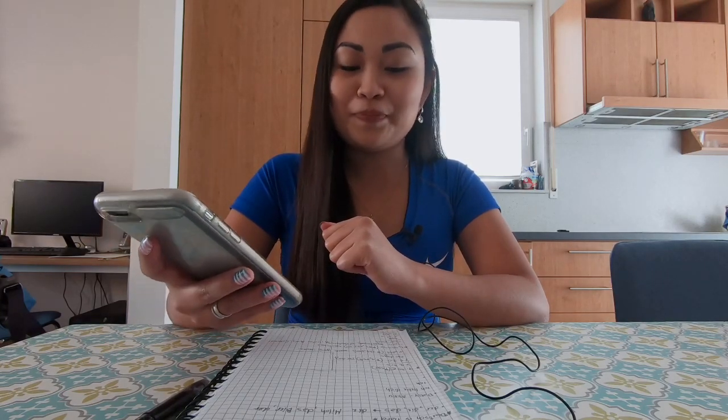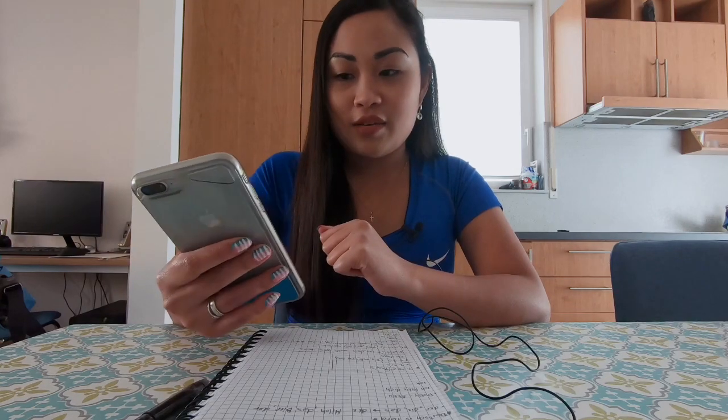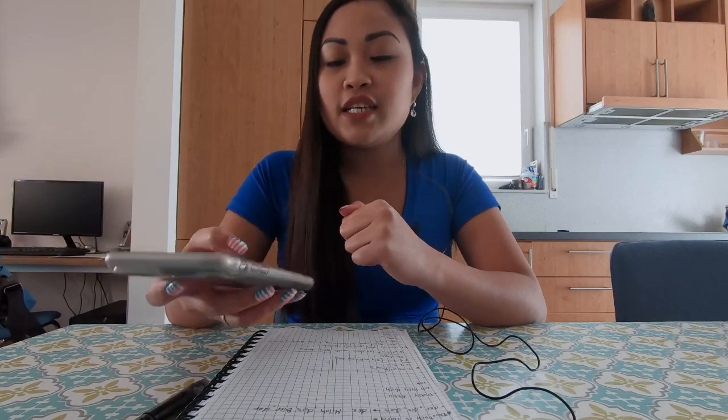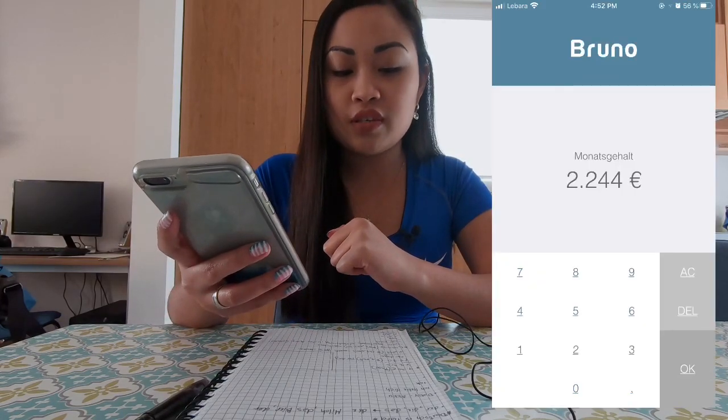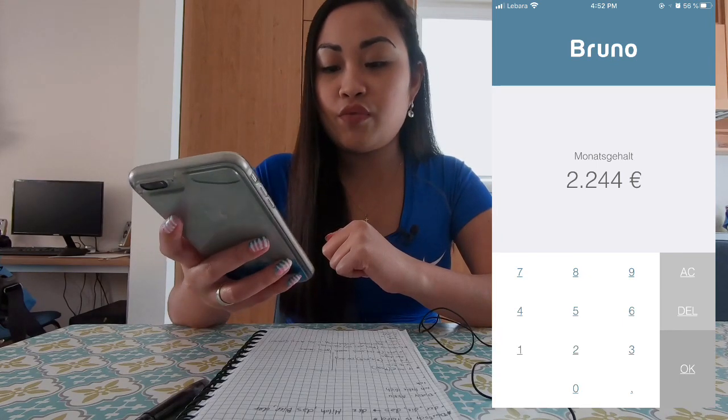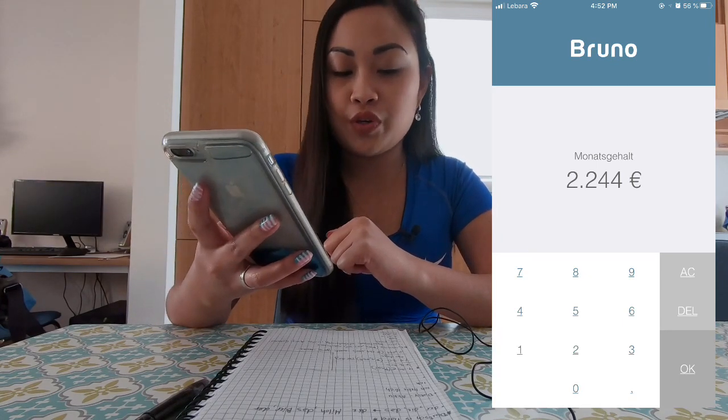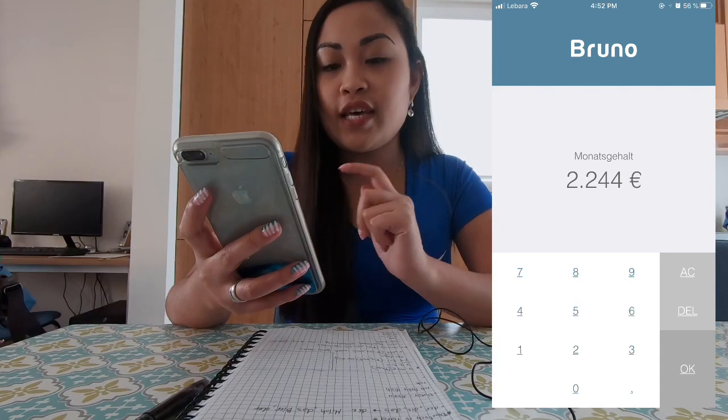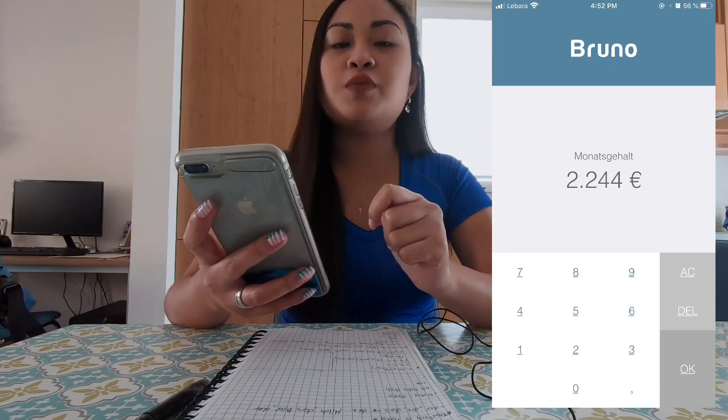Bru means bruto or gross income, and no means netto or net income. So, okay. For example, we will put here our Monatsgehalt, which means our monthly salary, 2,244 euro. And then they have their Steuerklasse, which means your